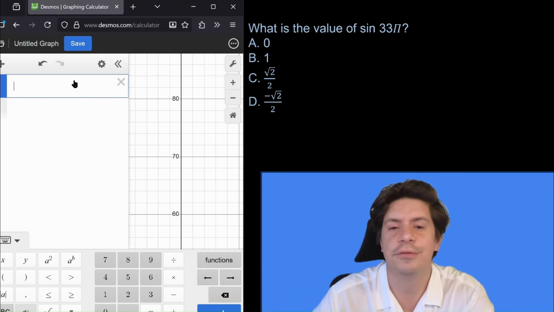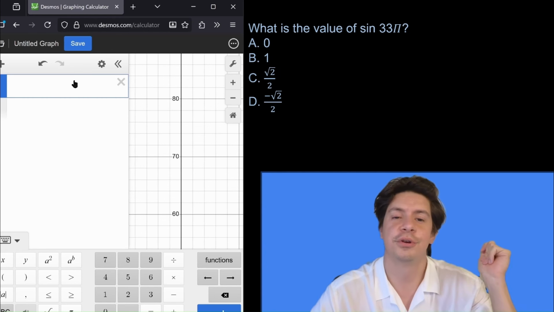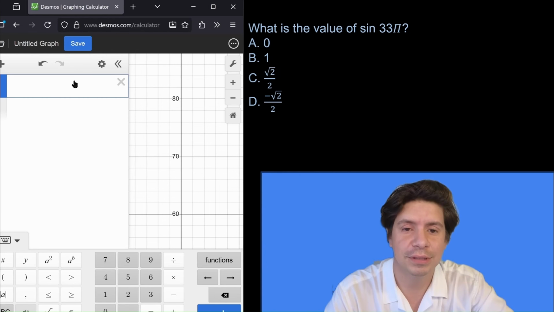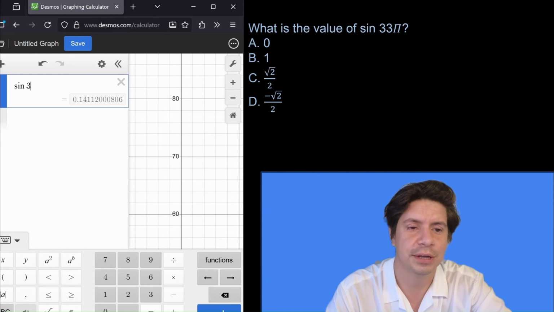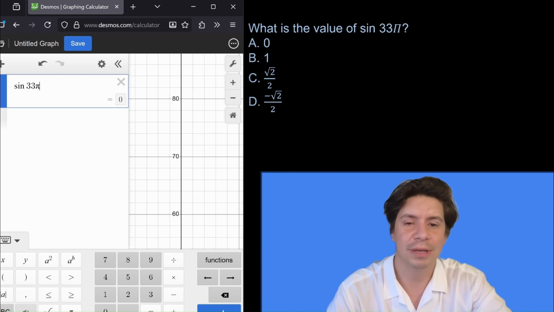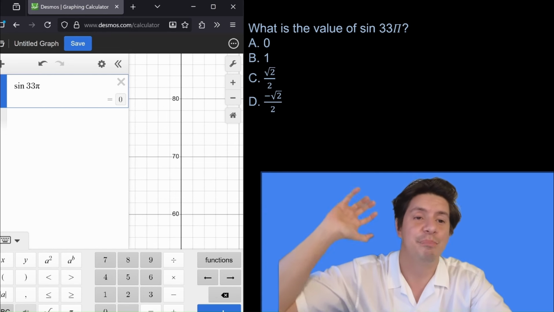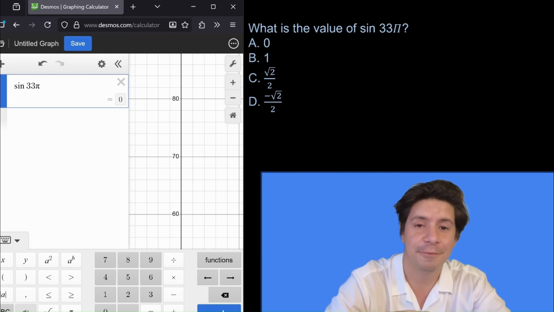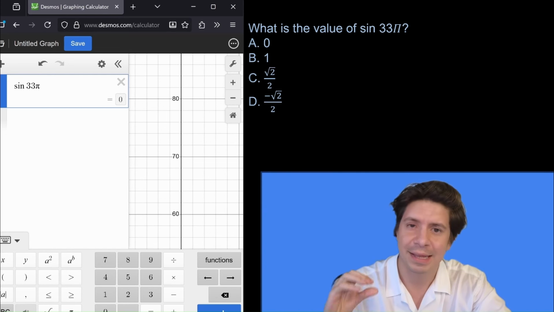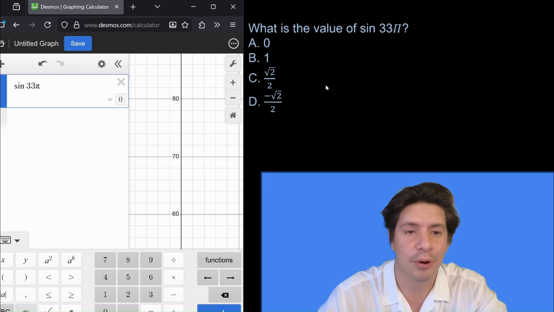So here's another one where if you know the unit circle, you don't need a calculator, you don't need Desmos. But if you don't, instead of drawing it out or thinking it through, you could just do sine 33 pi. It's a nice quick calculation. I saw some people post on Reddit being like, do we need to know the unit circle? Maybe in the future, maybe for other questions, but not for this one, all right? So again, trust Desmos. Remember, it's always there.